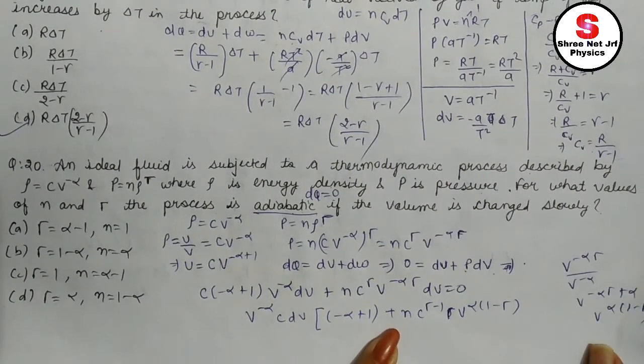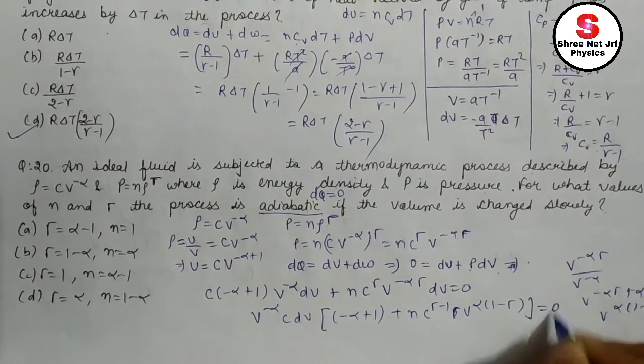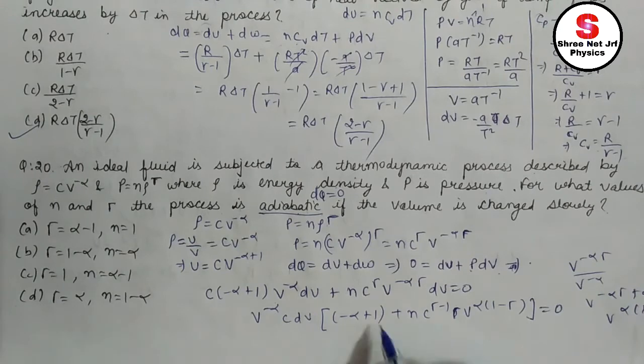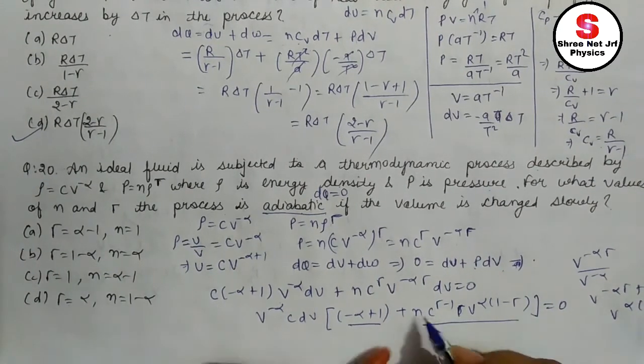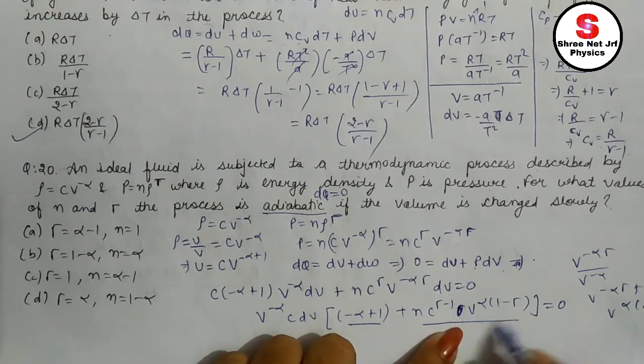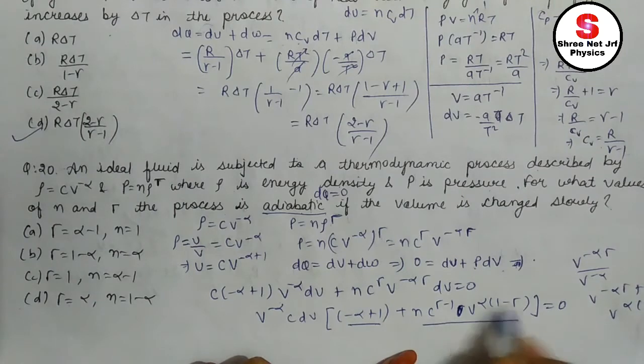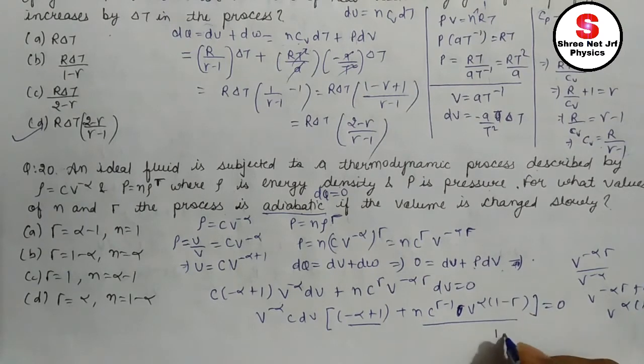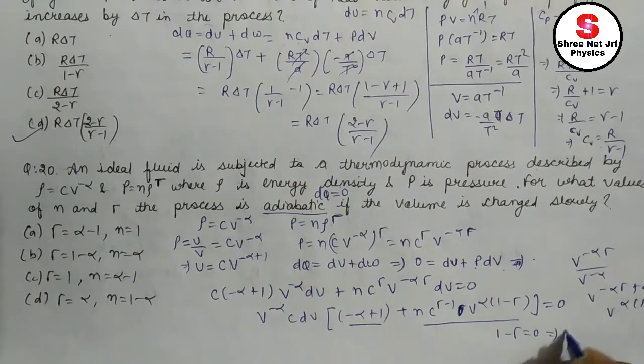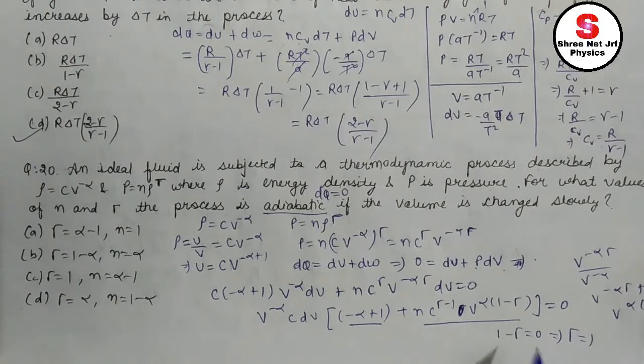Just see it. So I can write this as equal to 0. Now for this whole term to become 0, this should be equal to this, right? First of all, I need to see that this term and this term should give 1. You can either check by the options or do it yourself by thinking what values we can choose. From here I can see that 1 minus gamma needs to be 0 first of all, that means gamma needs to be 1. Second thing I can see, if gamma is equal to 1, then this term will become 1, C to the power 0, that means 1.